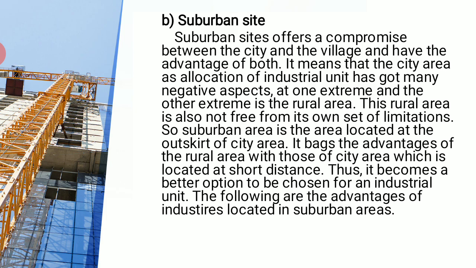So, suburban area is the area located at the outskirts of the city, and it combines the advantages of the rural area with those of the city area, which is located at a short distance. Thus, it becomes a better option to be chosen for an industrial unit. The following are its advantages.